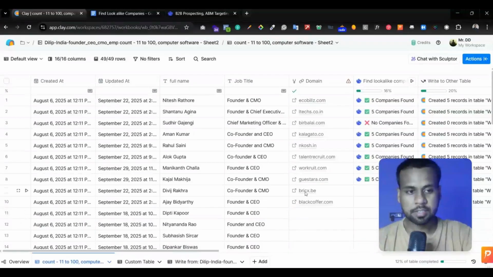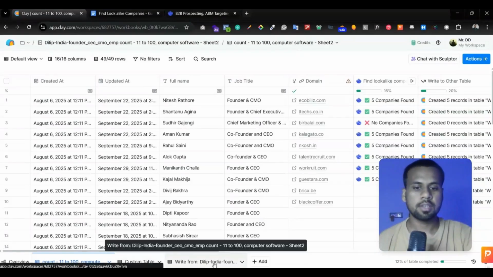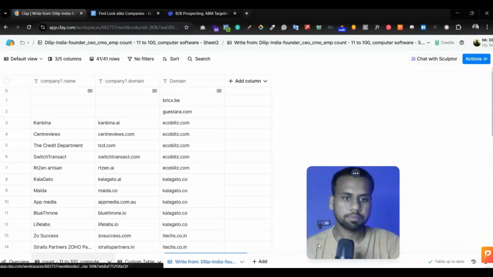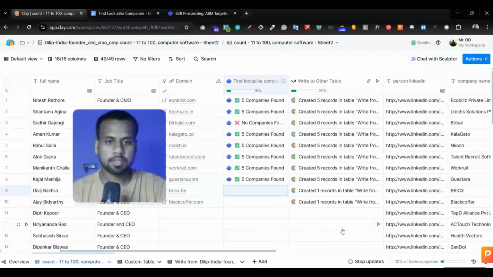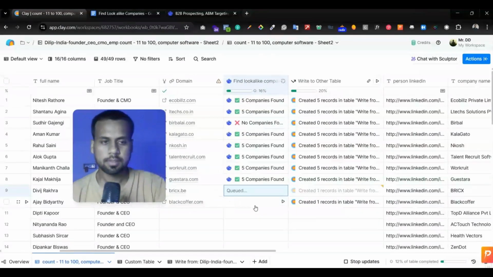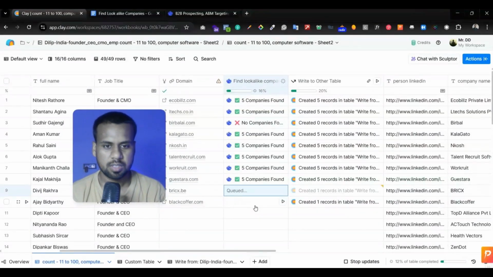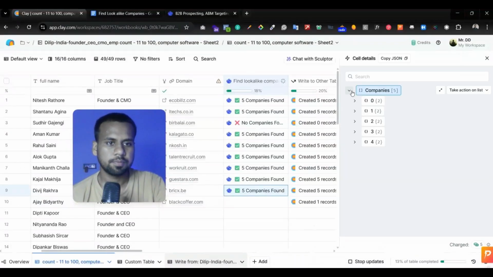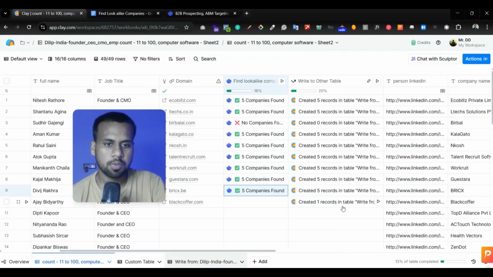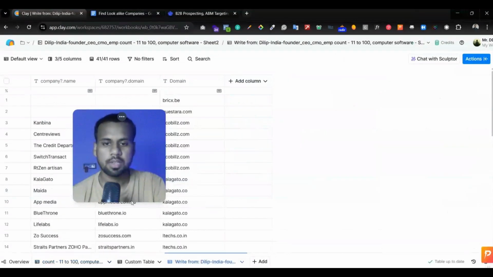You can transfer data of any other column in the table to these tables. That will help you to understand your data properly. So that's it. If we run another action, you can see the magic is happening. It shows 5 other companies, and you can see here, all this data is in messy format. I want to write this data to another table, and here you can see